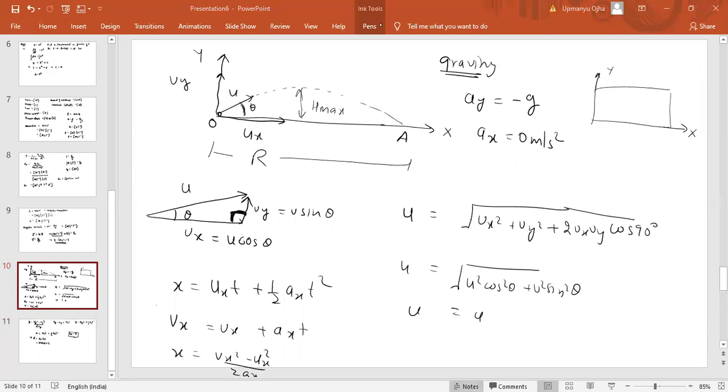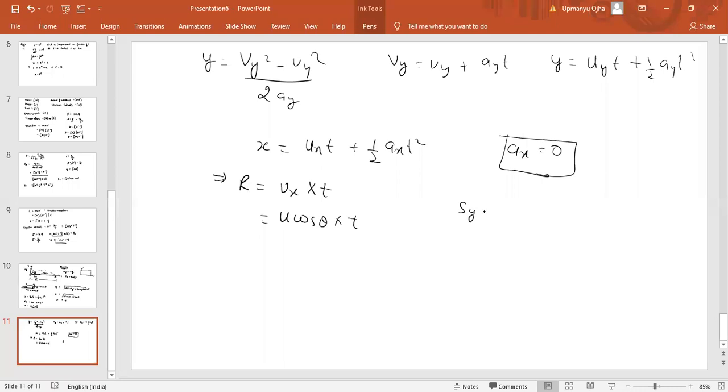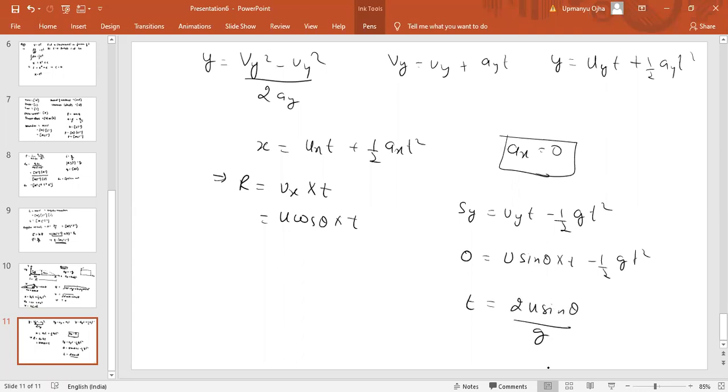So if vertical displacement is zero, can I write the equation as Sy equal to uyt minus half gt square? So zero equal to u sine theta into t minus half gt square. So we can get time of flight equal to 2u sine theta by g. That is the time of the flight.